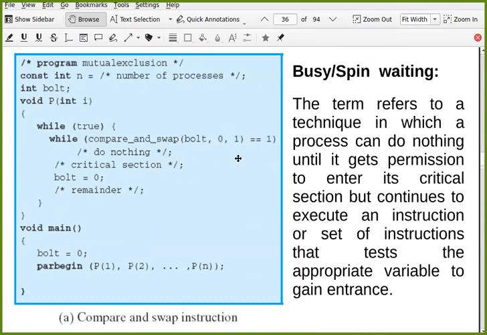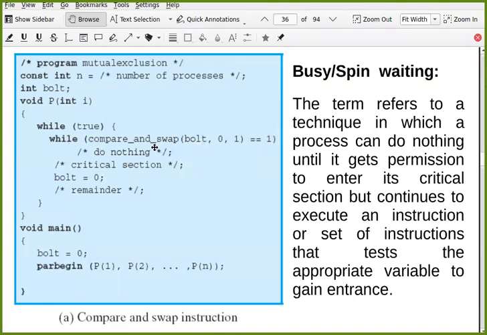So this is the process which wants to enter into the critical section. It is trying to put 1 inside this variable bolt, but not directly. It is doing it through the compare and swap instruction, because compare and swap is a single instruction. It cannot be interrupted. So if one process is trying to change the value of bolt, no other can do the same thing. So at a time, only one can try to get the lock.